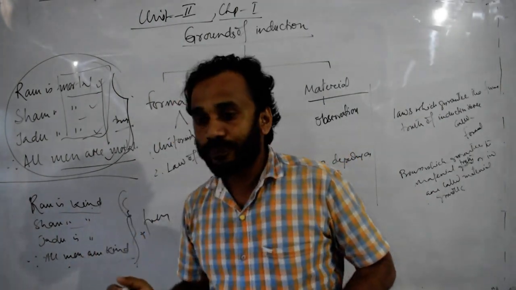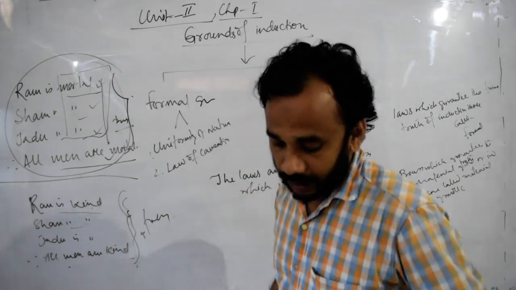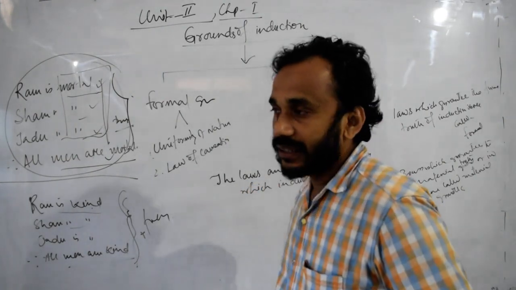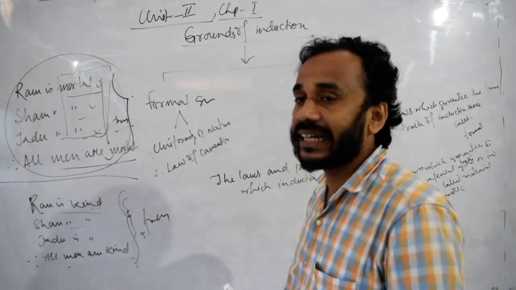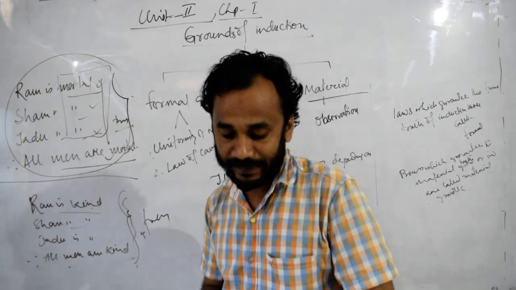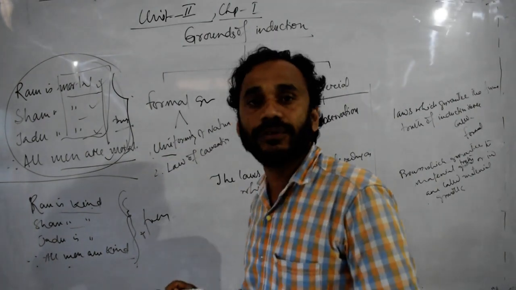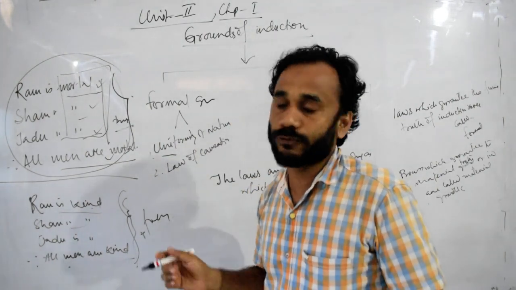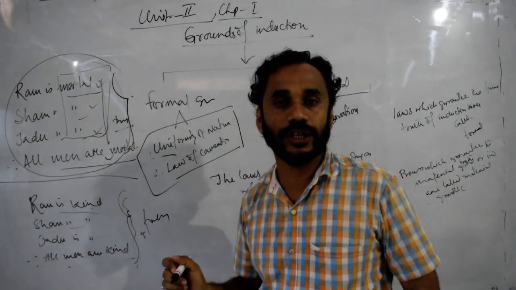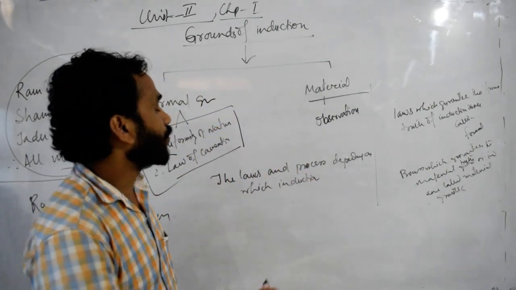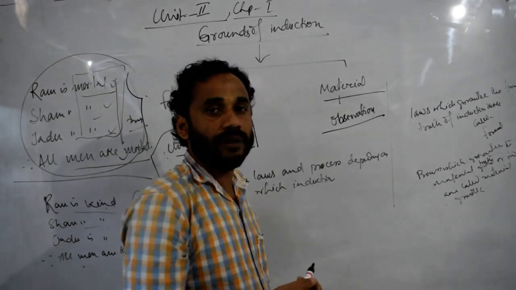So now, what are formal grounds? On the basis of these formal grounds, there are two presuppositions: the law of the uniformity of nature and the law of causation. These two are the formal grounds of induction. And observation in general is the material ground of induction.